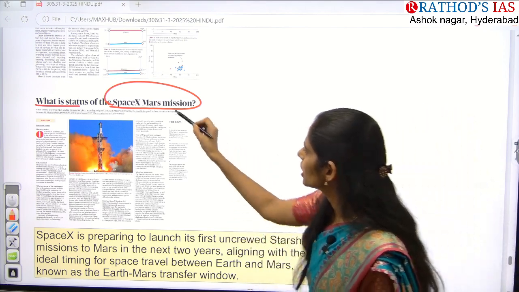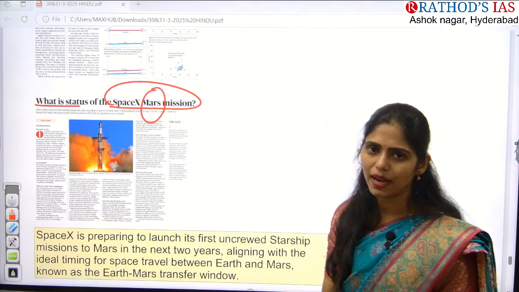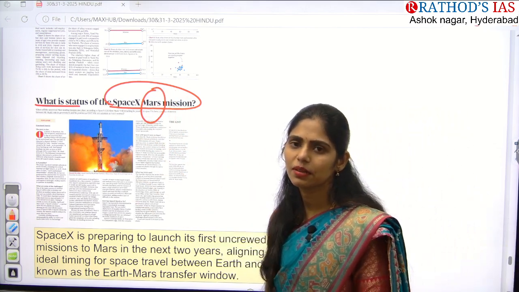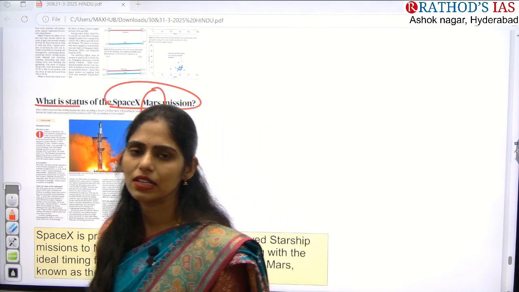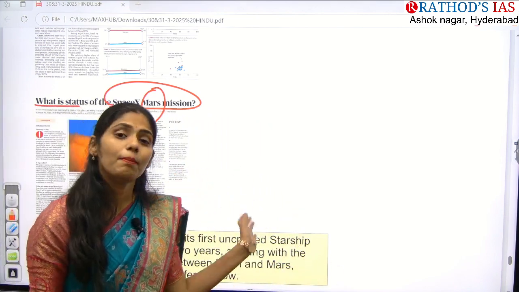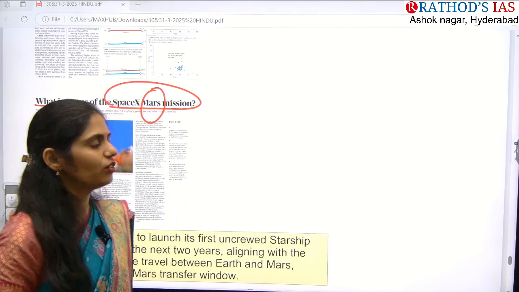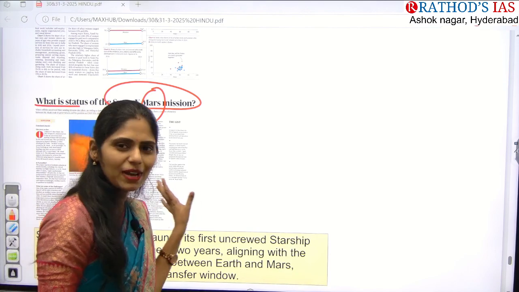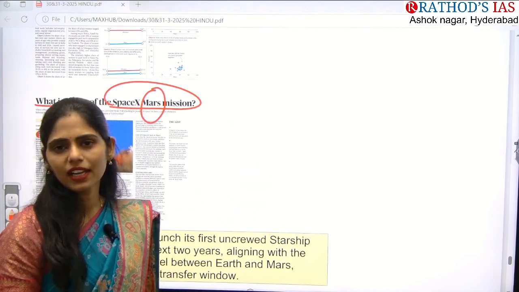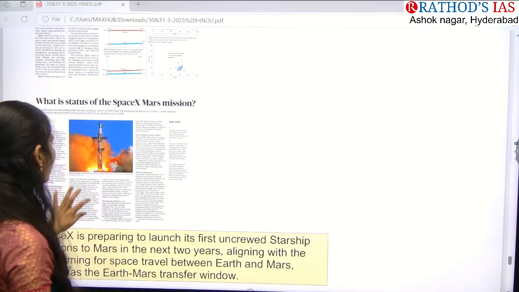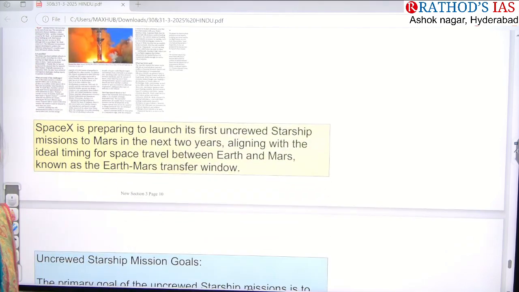So here you have to see some facts regarding Mars as a planet. Why it is called the red planet, which mineral is abundant, and you have to see what this Mangalyaan mission of India is and what we are focusing on. Okay, so like that you have to compare even the SpaceX Mars mission with India's Mangalyaan mission. Okay, so this article is again important from your science and technology, guys.